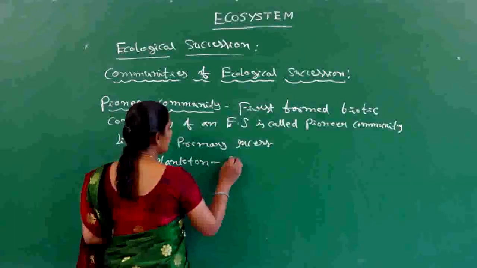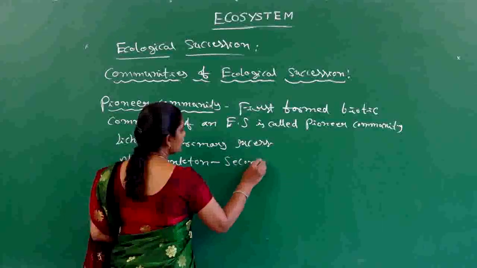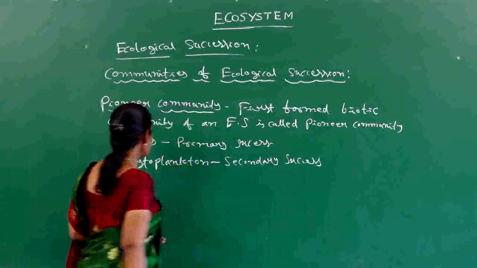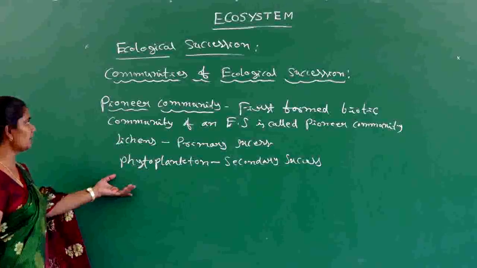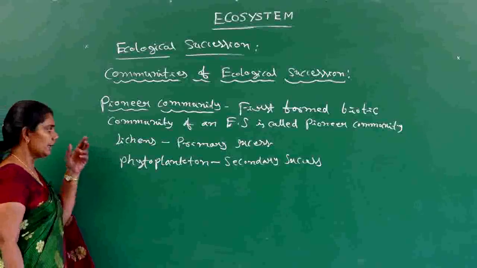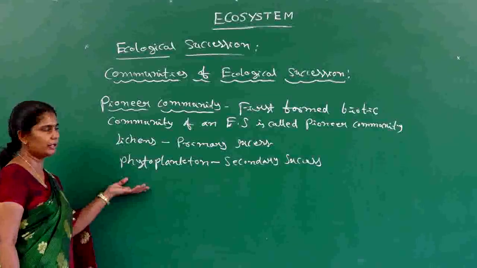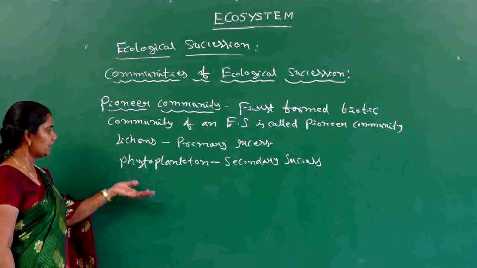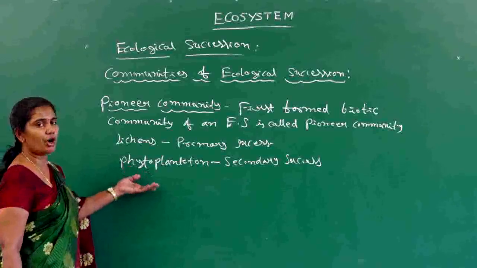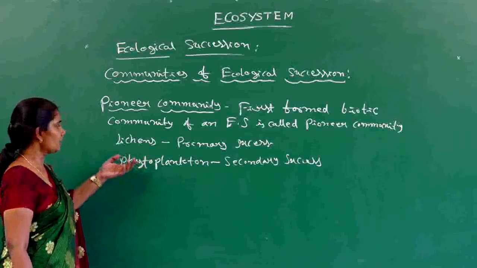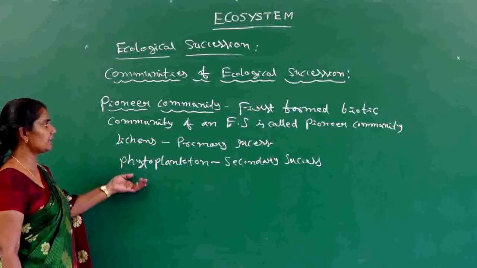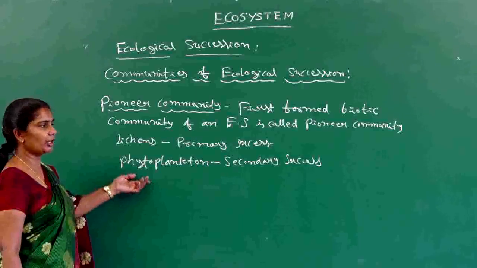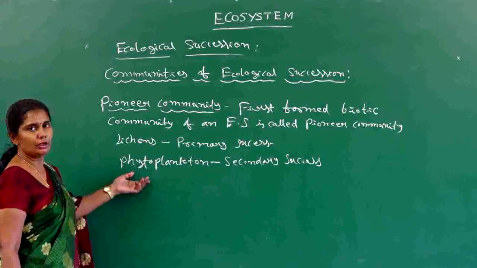In the formation of a pond, during the succession, these phytoplanktons are the first formed biotic communities. That's why the first formed biotic communities are considered pioneer communities. So the pioneer community of the pond ecosystem is the phytoplanktons.